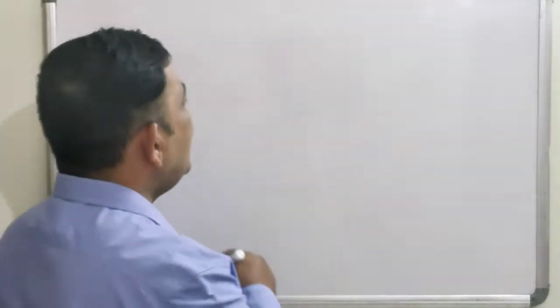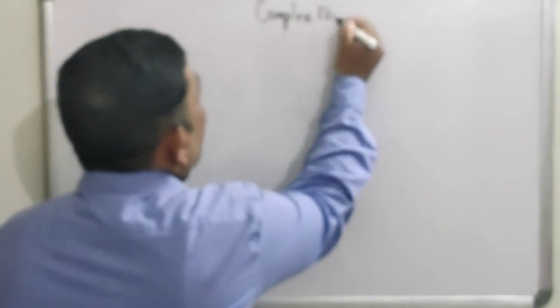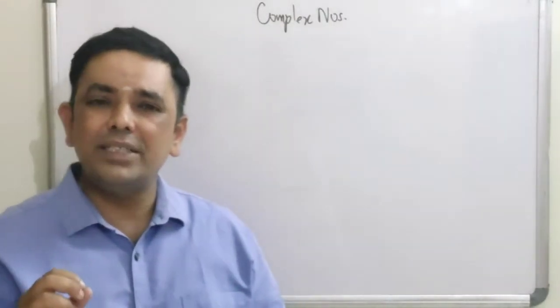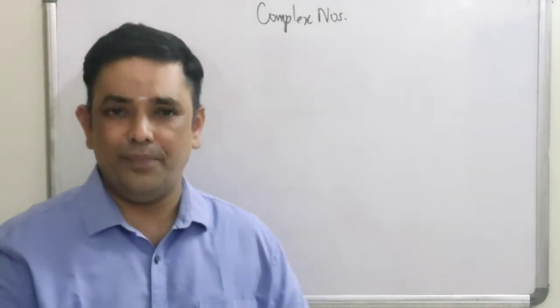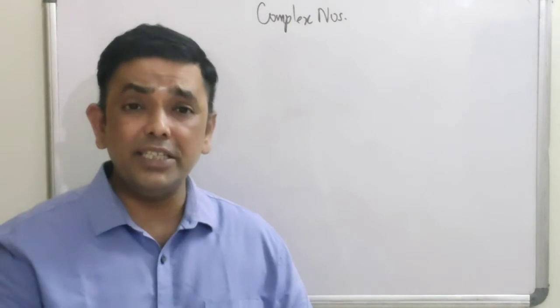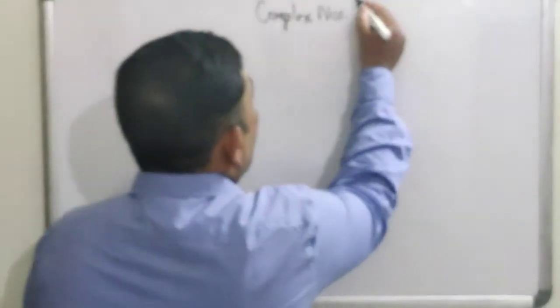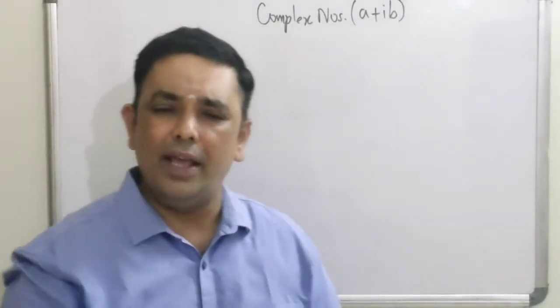All numbers in this world are actually complex numbers, and therefore complex numbers is where the number system tree actually originates. The obvious question is, what is a complex number? Any number which can be written in the form of a plus ib.